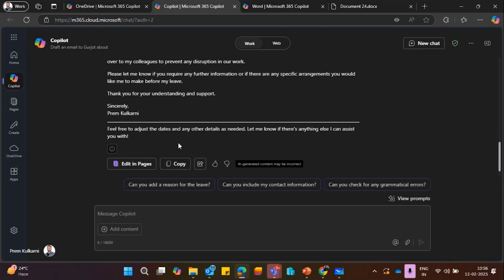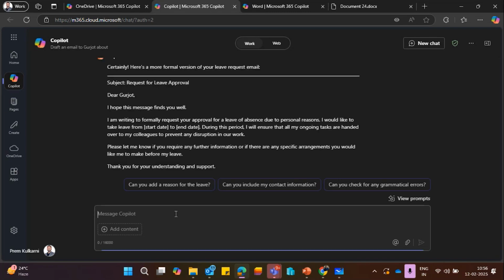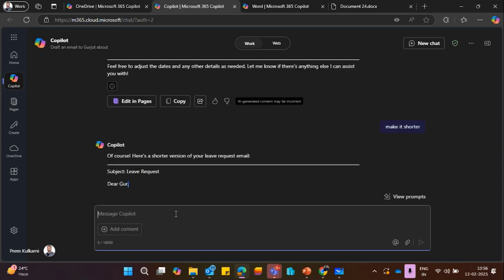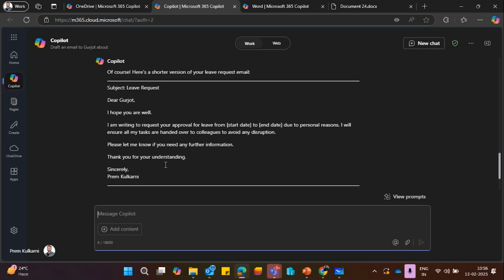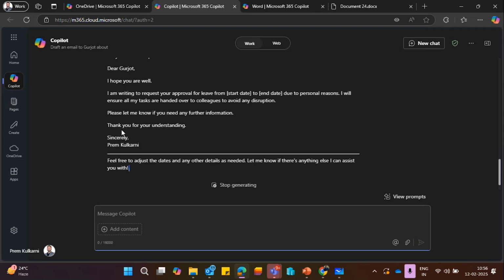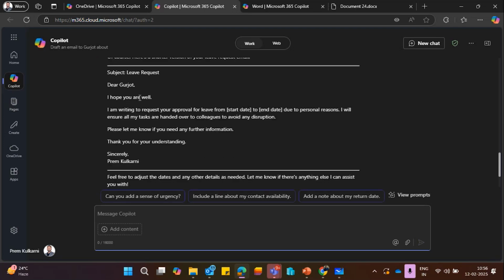If I want, I can also make it short. For example, I say make it shorter. Now it becomes short.